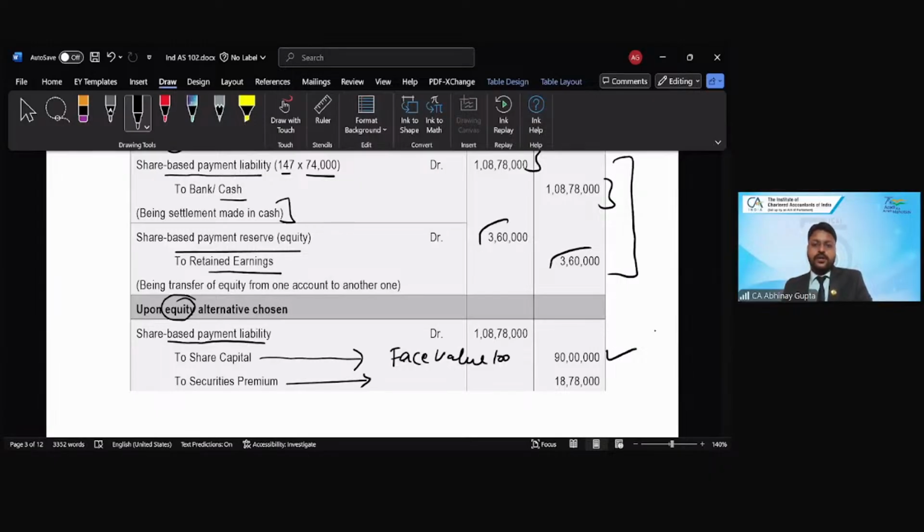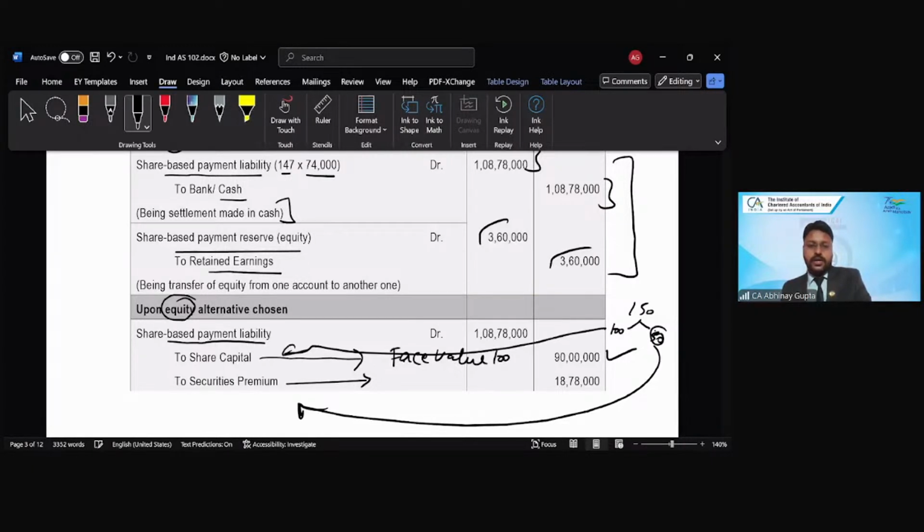So if the share's fair value is say 150, then out of this, 100 rupees is the face value and the security premium is 50. So 50 will be credited to the security premium and 100 always goes to the main equity share capital account. So this is how this 90 lakhs is fixed and the delta goes to the security premium. Is that clear?